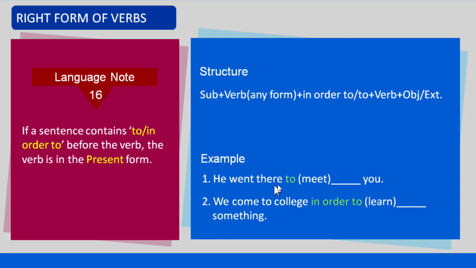The first example has the word to before the verb meet. Therefore, the verb is used in the present form. The second example has the phrase in order to before the verb learn. Therefore, the verb is used in the present form.